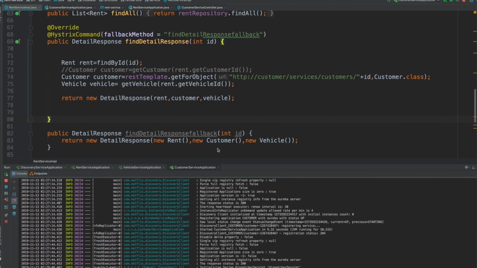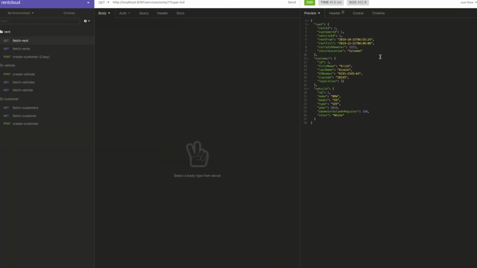So now if we stop the customer service application, you will see this work. This work means we return the default response from everywhere. So that's why everything comes as a null.